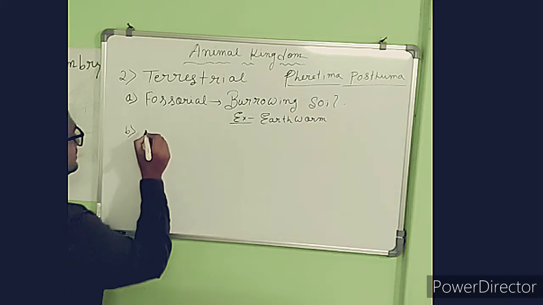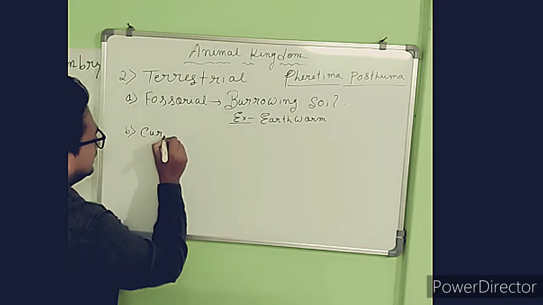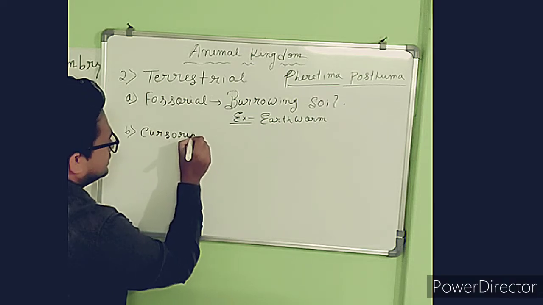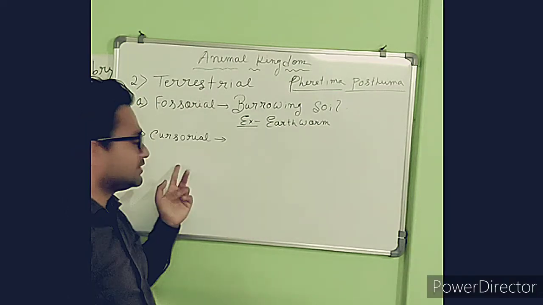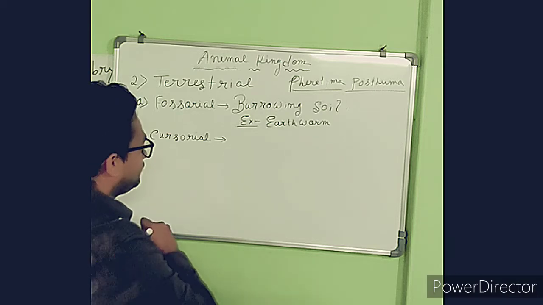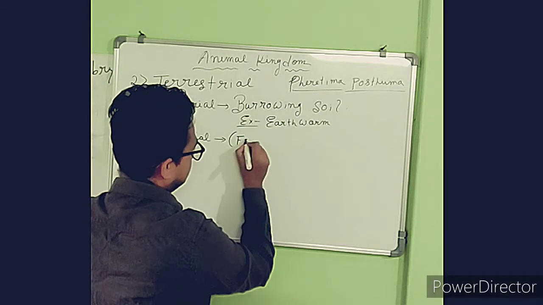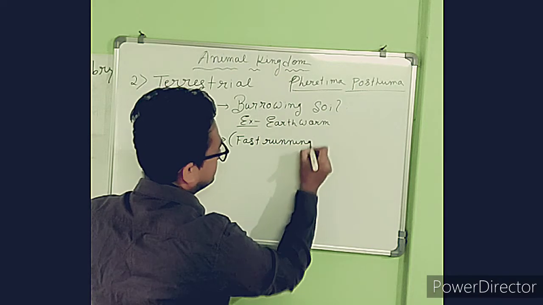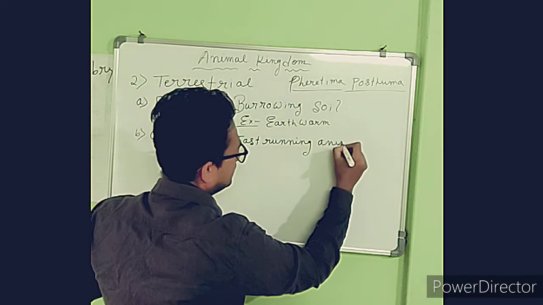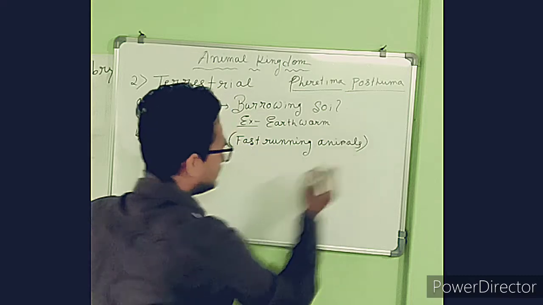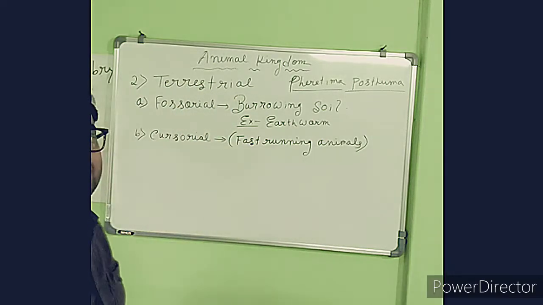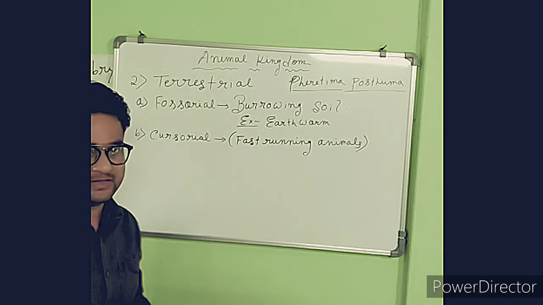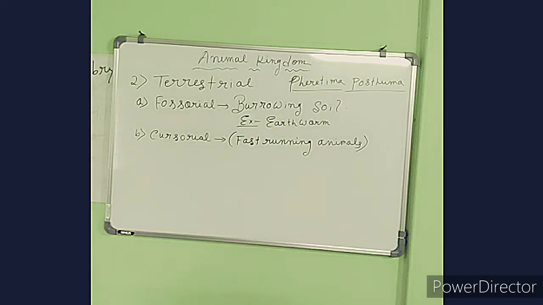The second one is the cursorial animal. The cursorial animals are the fast running animals. You can imagine how many fast running animals are present around us. For example, the horse.